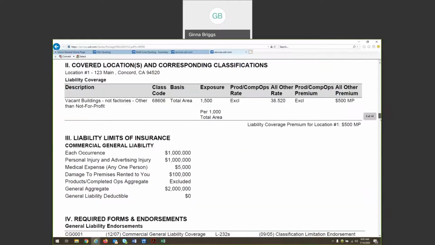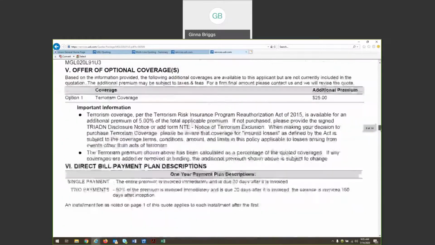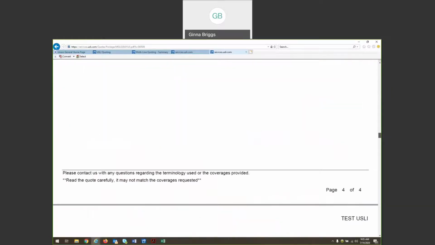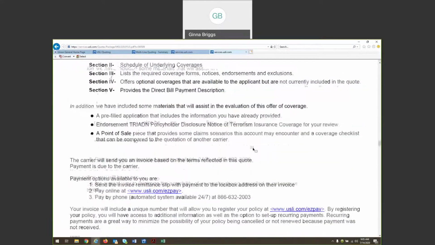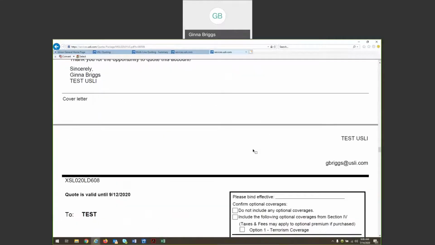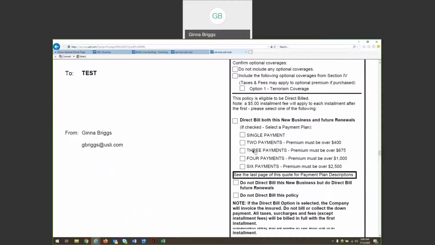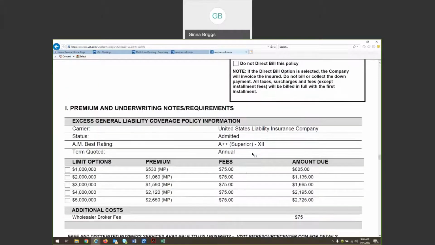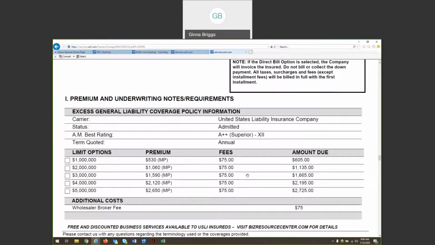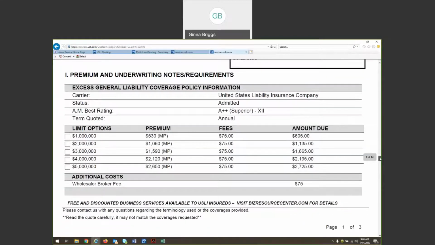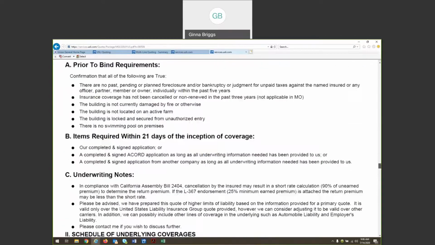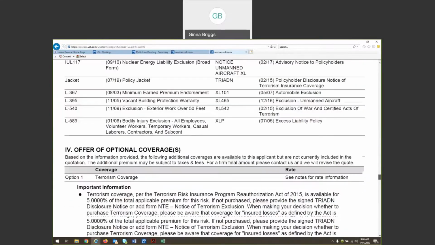A couple other things to note with this quote letter. For many of our USLI products, we also provide unsolicited access terms. So if your applicant is needing additional limits in access to the primary, those limits and the premiums will be provided to you automatically through this unsolicited access quote. That's usually attached in this quote letter too. And then the last piece of this attachment will be the pre-filled application.